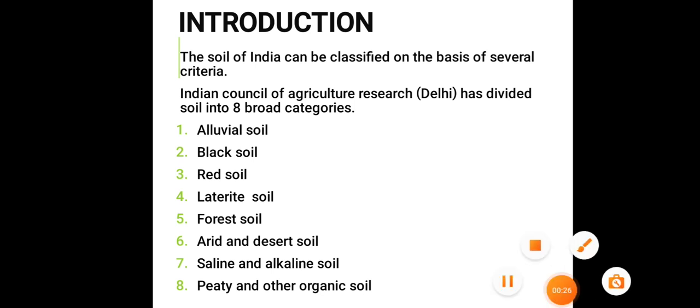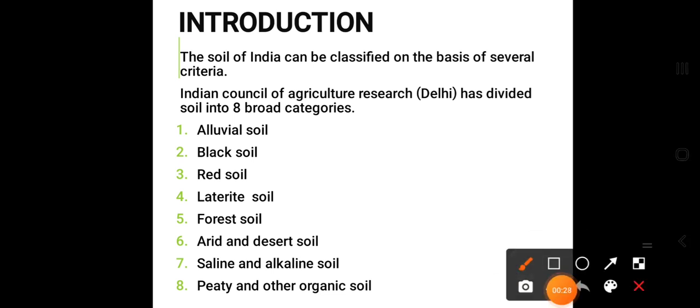In ancient times, Indian soil was classified into two major classes, whether the soil is fertile or non-fertile. In ancient times, people classified the soil into two groups: the first one is fertile soil and the second one is non-fertile soil. But according to the modern period, the Indian Council of